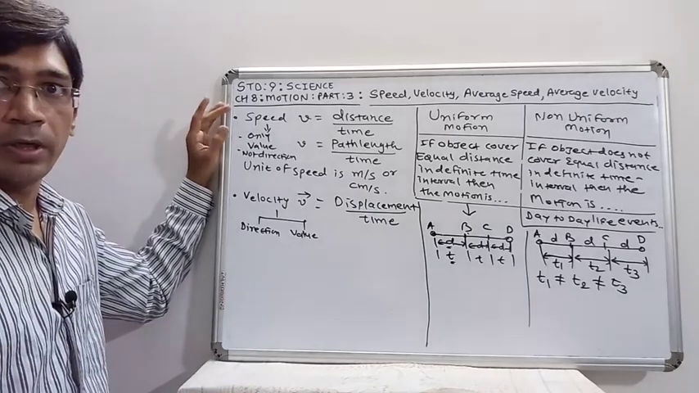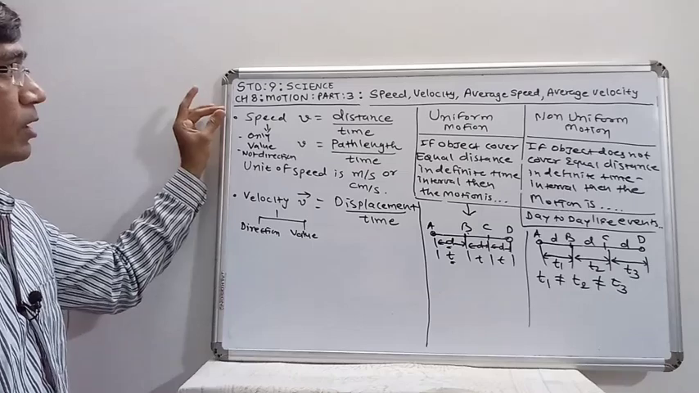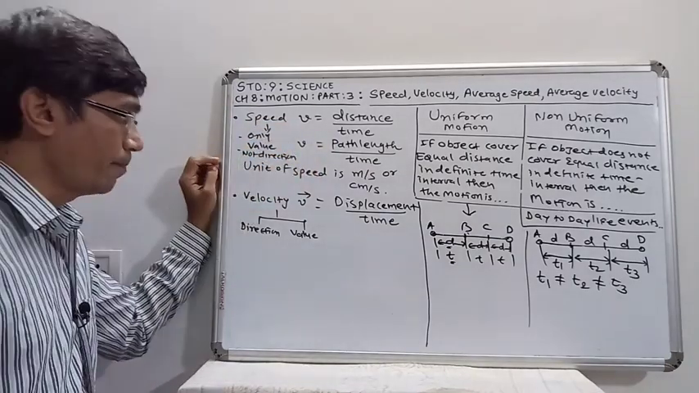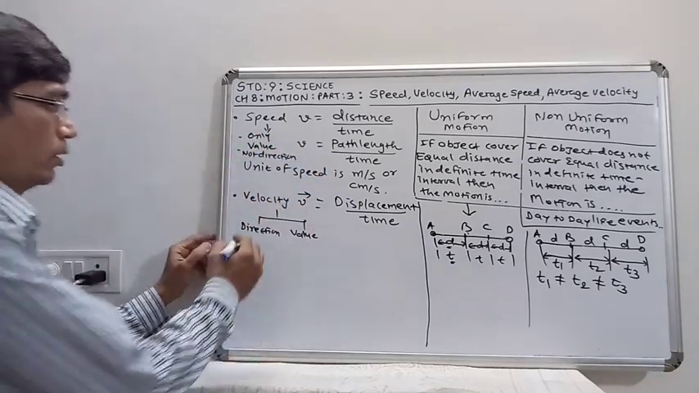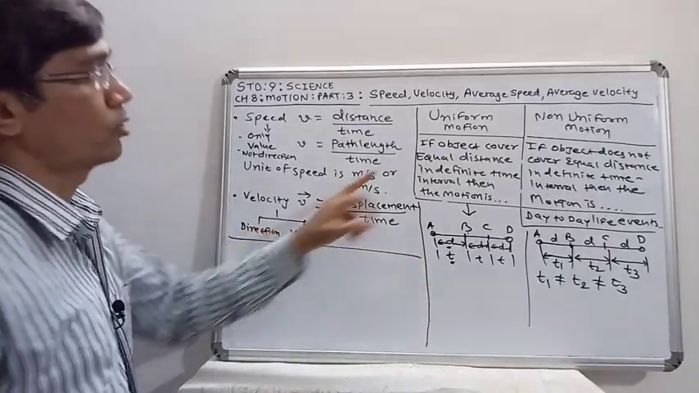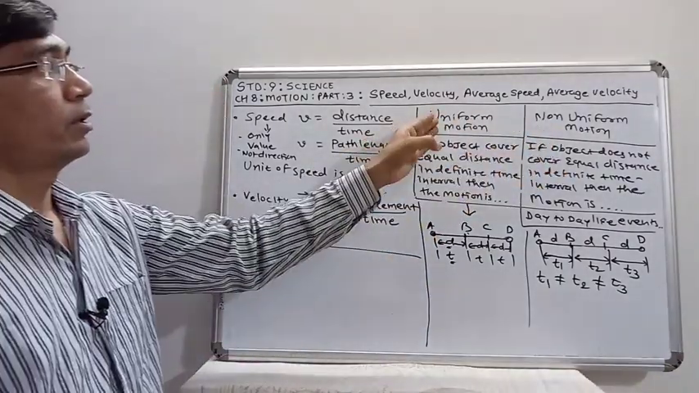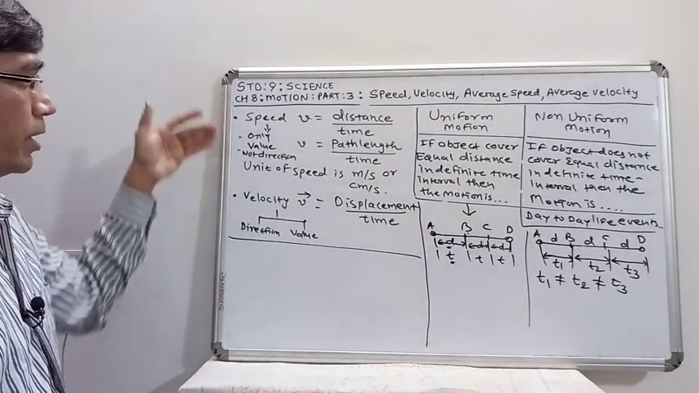Now again we come to the concept of speed and velocity. Generally speed is given by distance upon time, or path length upon time, and velocity is given by displacement upon time. But if you take the two concepts, uniform motion and non-uniform motion, then in these types of motion we can also describe speed and velocity.